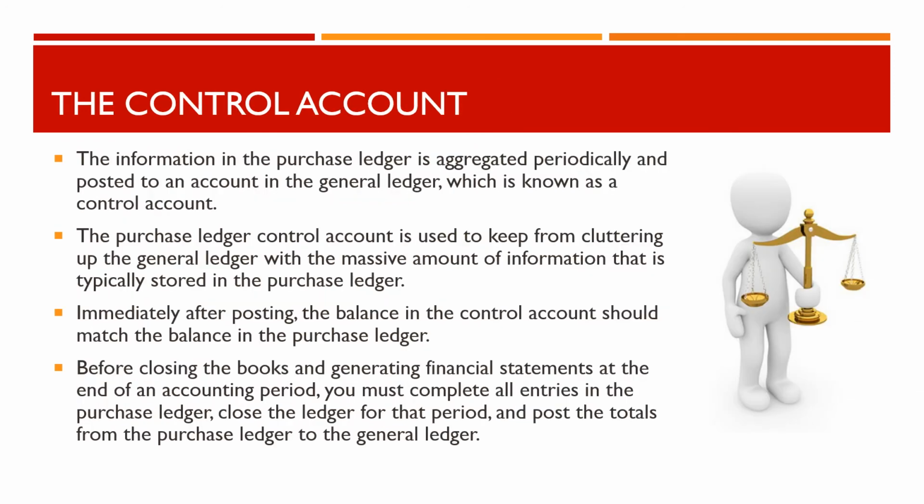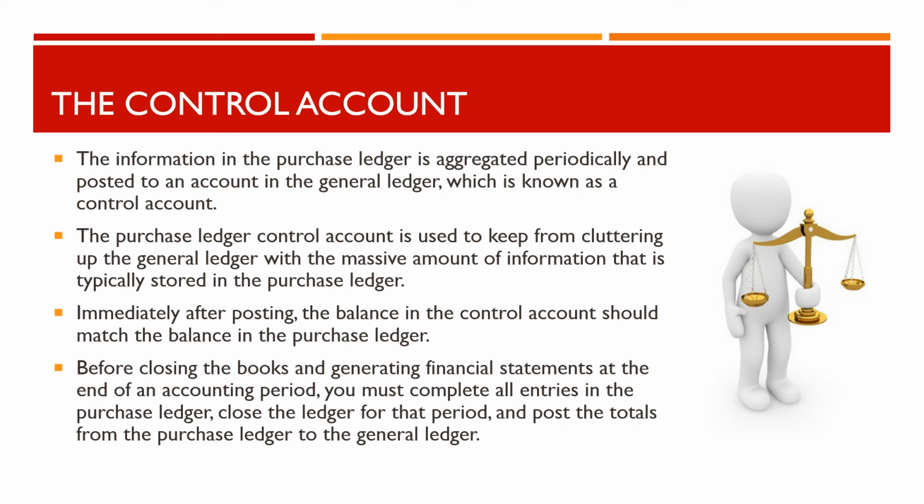The information in the purchase ledger is aggregated periodically and posted to an account in the general ledger, which is known as a control account. The purchase ledger control account is used to keep from cluttering up the general ledger with the massive amount of information that is typically stored in the purchase ledger. Immediately after posting, the balance in the control account should match the balance in the purchase ledger.